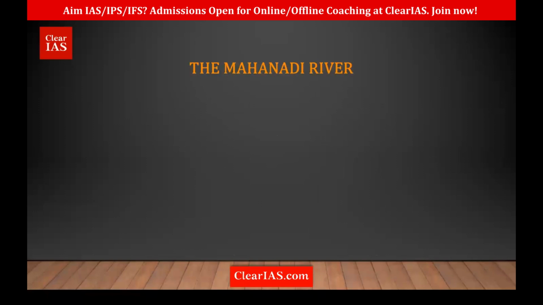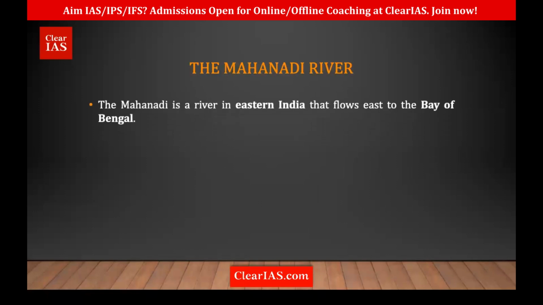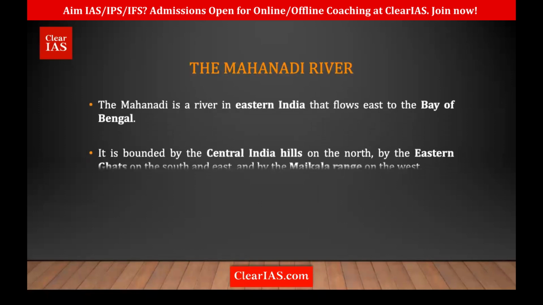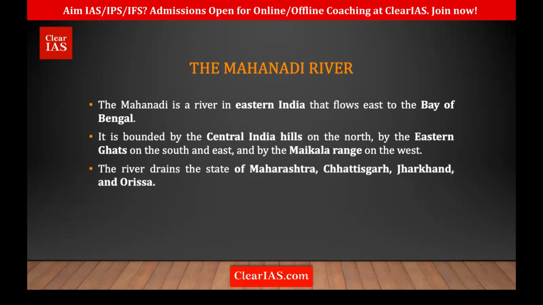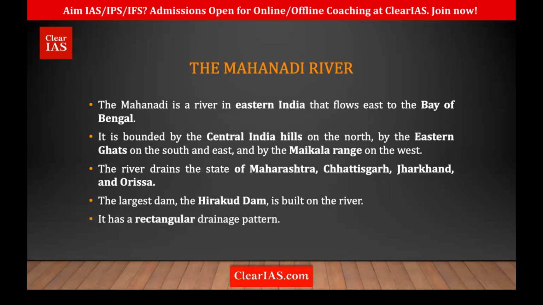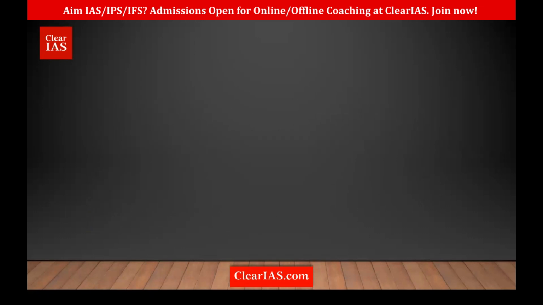Then we have Mahanadi, which is an east-flowing river. It flows mainly through Odisha. Apart from Odisha, it also drains Maharashtra, Chhattisgarh, and Jharkhand. The most important Hirakud Dam is on this river, and it also has a rectangular drainage pattern.